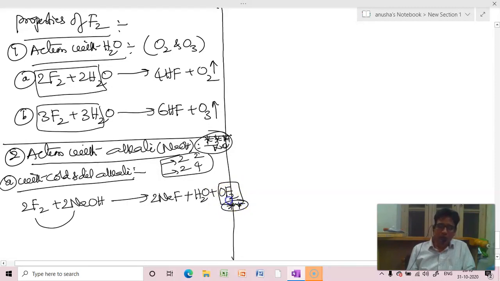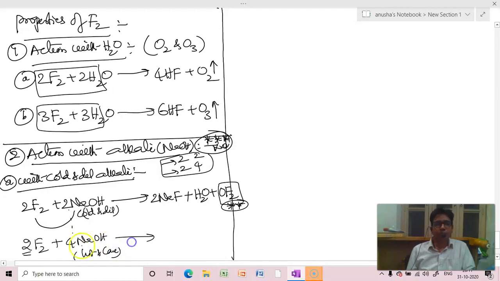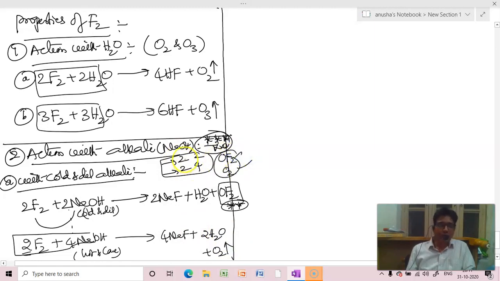This is very, very important, and this is with cold and dilute NaOH. Now what you need to do is, let us put 2 like this only, but this will become 4 NaOH because now it is becoming concentrated. So what will be lost? 4 NaF plus 2H2O, plus oxygen gas will be released. So the products are OF2 and O2. This is cold and dilute, and hot and concentrated NaOH.